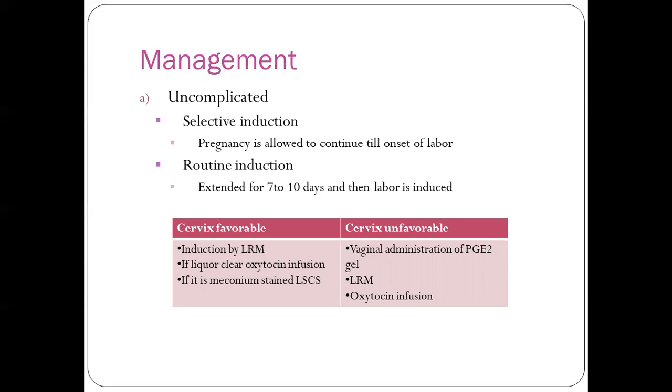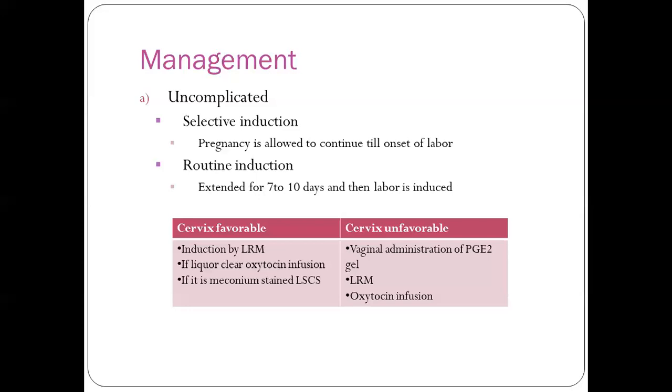If the cervix is unfavorable, vaginal administration of PGE2 gel can be applied for cervical ripening, and low rupture of membranes can be done. Again, if the liquor is clear, oxytocin infusion is done. If the liquor is meconium stained, then the mother should be posted for LSCS. This is in case of uncomplicated cases.